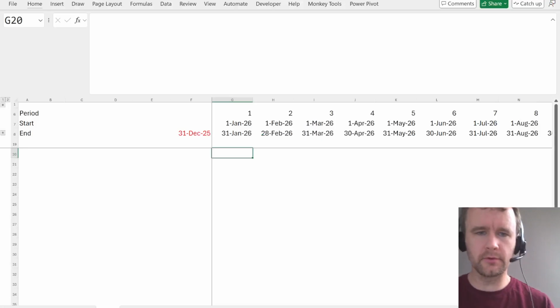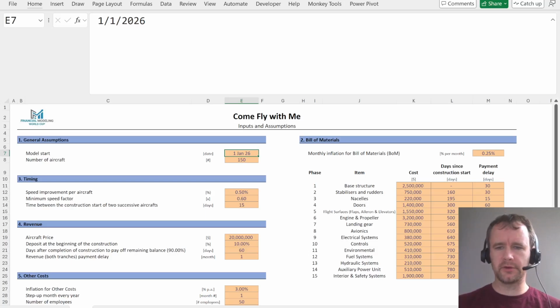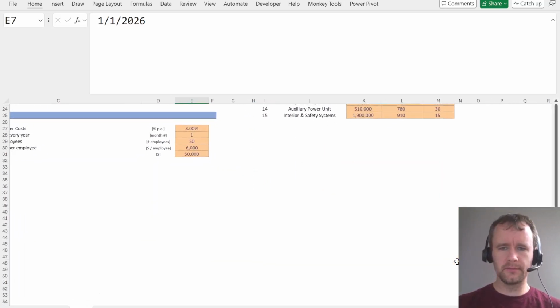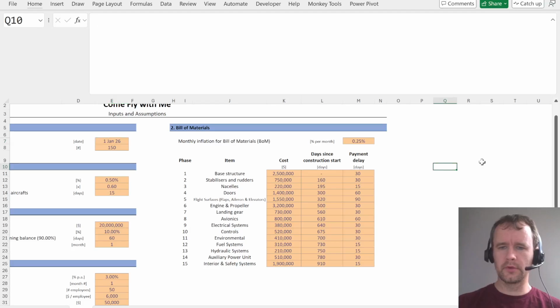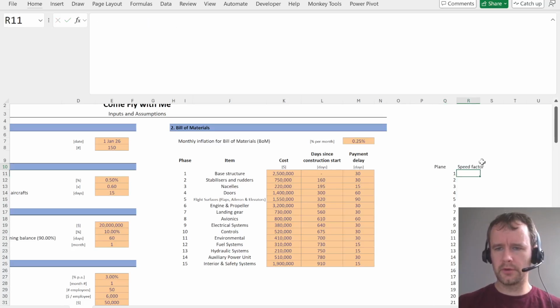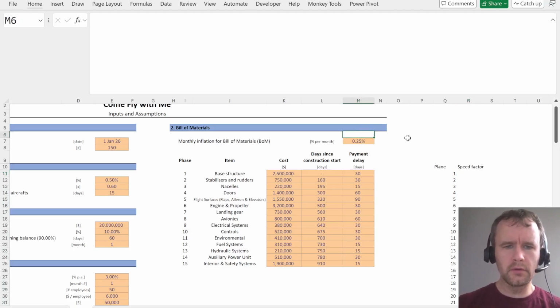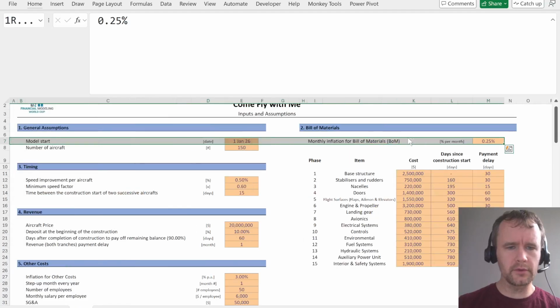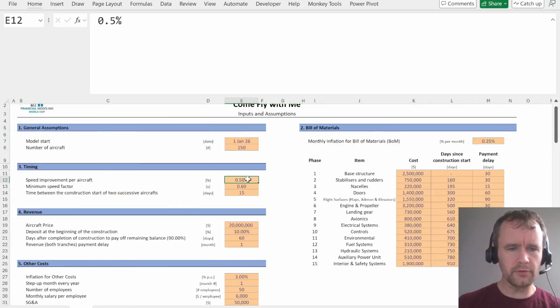All right, so let's calculate a speed factor. Oh, wait, sorry. Monthly inflation. Oh, yeah, that's a different thing. Speed improvement per aircraft, 0.5%.